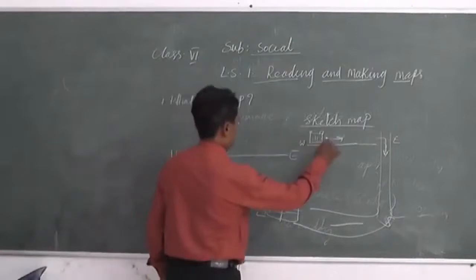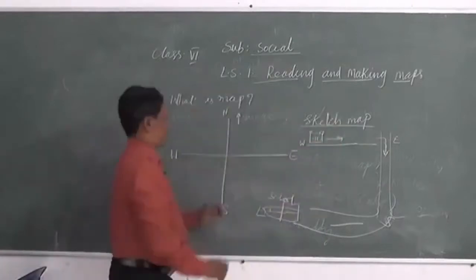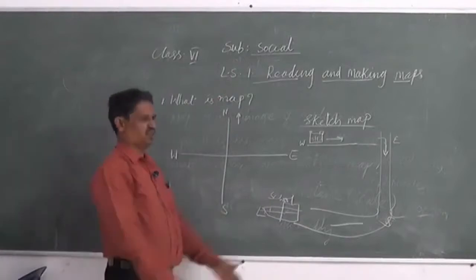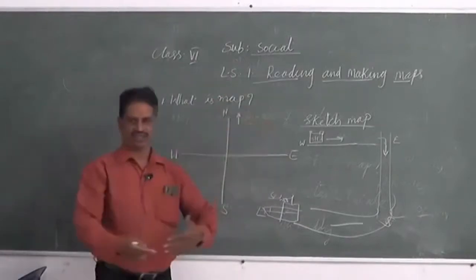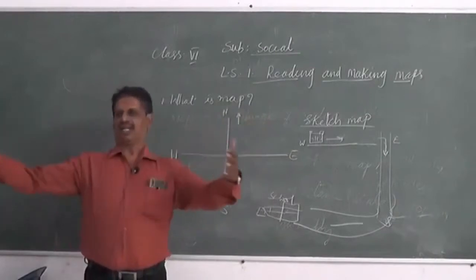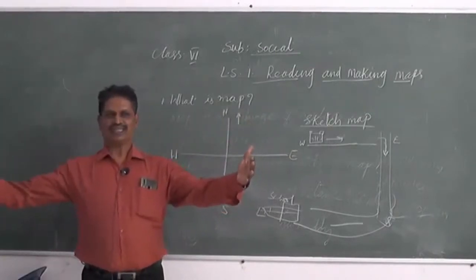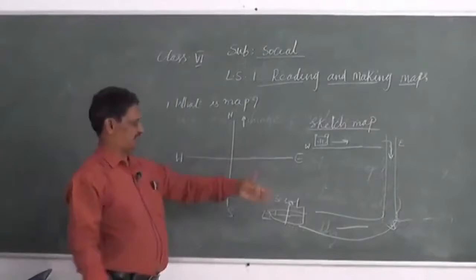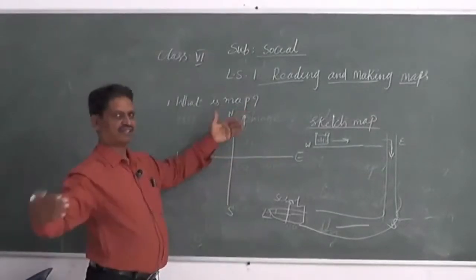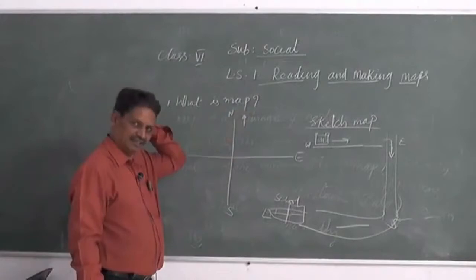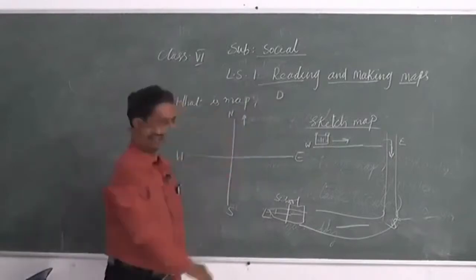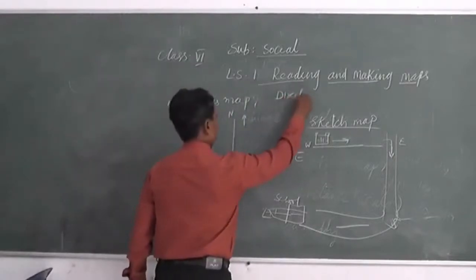Once you see the direction, the top one is north. Opposite to it is south. When you are standing facing east, this is the east. Suppose this is east. On your right side, what is there? South. Left side, north. Behind, west. So the first component of a map is direction. Did you understand the direction?